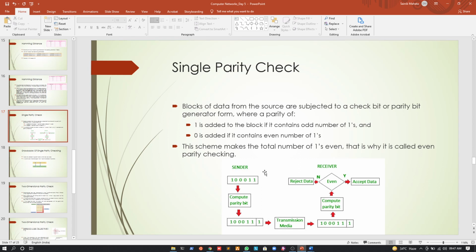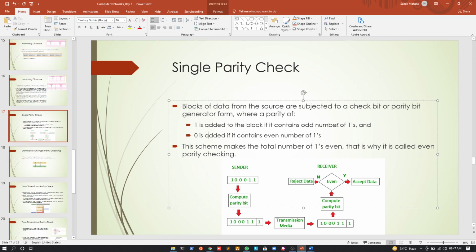Okay. So if I come to the single parity check, now what does parity mean? We need to understand first. Okay. Now the parity in this case means the number of ones. Okay. Now how do we do this? Let us understand. So blocks of data from the source are subjected to a check bit or parity bit generator, where generally if I am adding a 1 parity, it means that the block contains an odd number of ones.